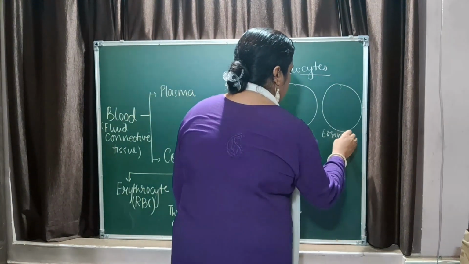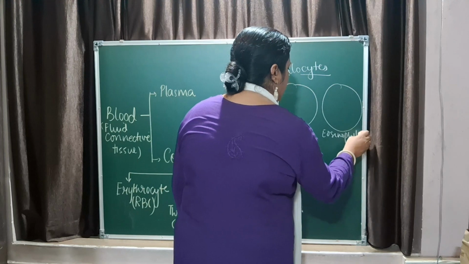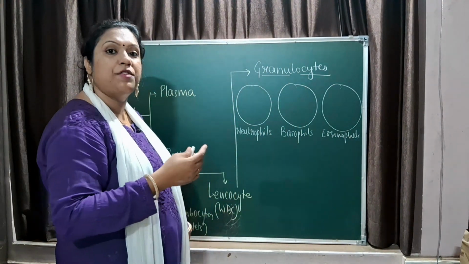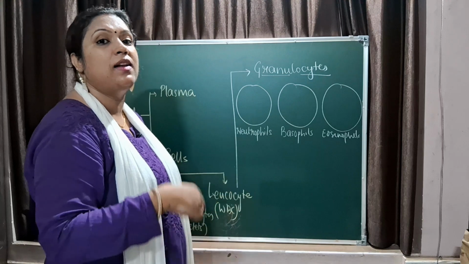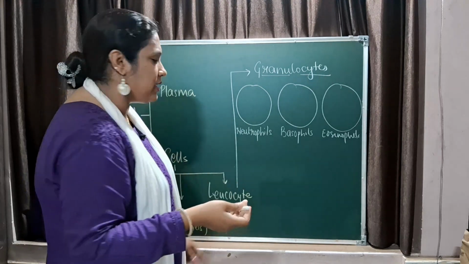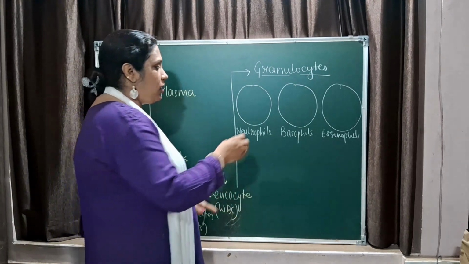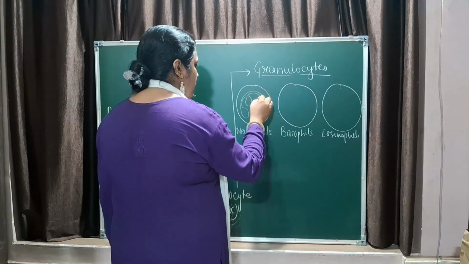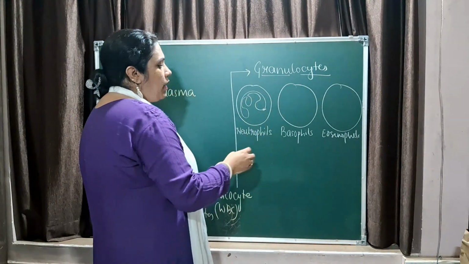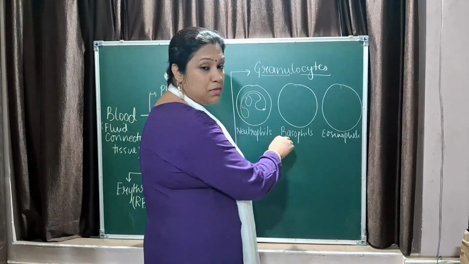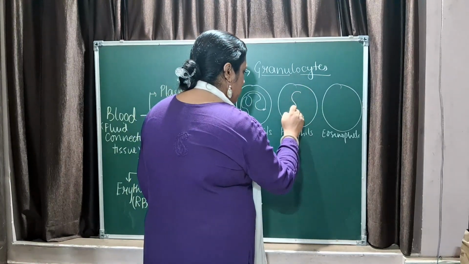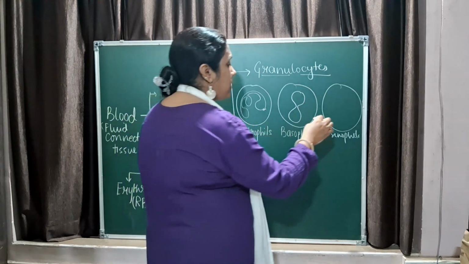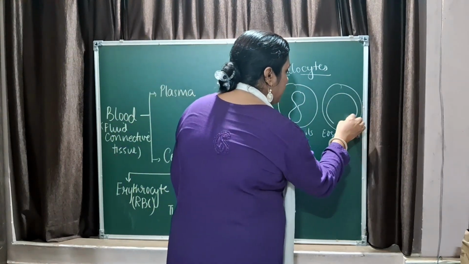As the name suggests, their cytoplasm is filled with granules and they have nuclei of different shapes, which helps you recognize these cells. Neutrophil, N, has a numerous-lobed nucleus. Basophil has a bilobed nucleus, and eosinophil, E for ear, has a headphone-shaped nucleus.